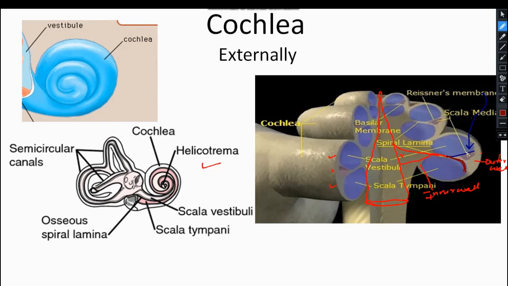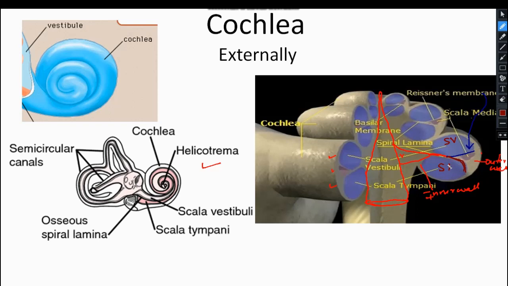Clear? So Reissner's membrane makes one compartment, which is the scala vestibuli, written in short form as SV. And the basilar membrane, dividing here, makes another compartment inferiorly, which is known as the scala tympani.